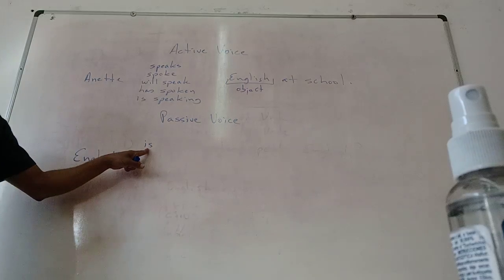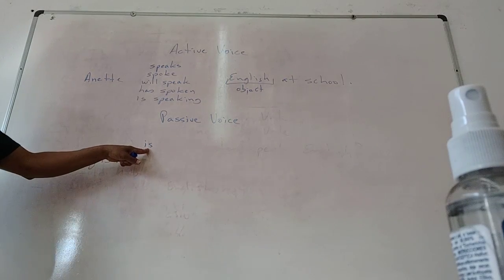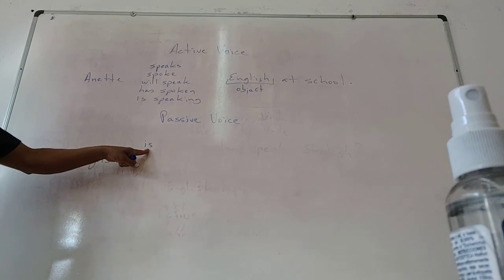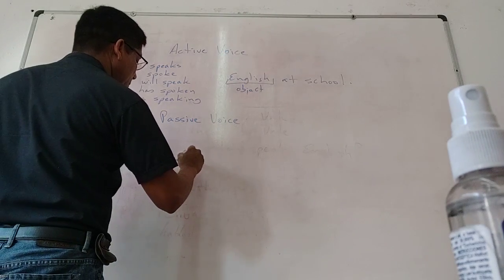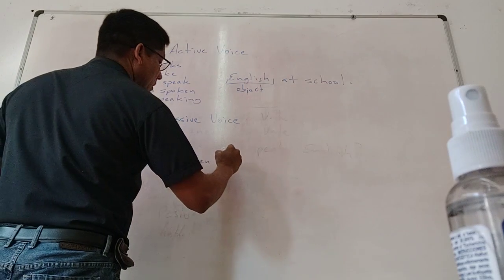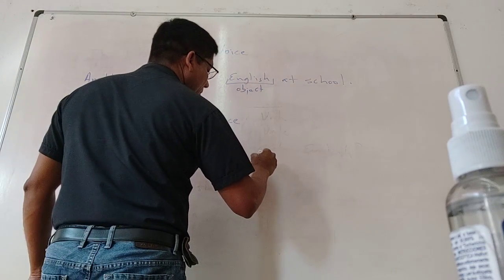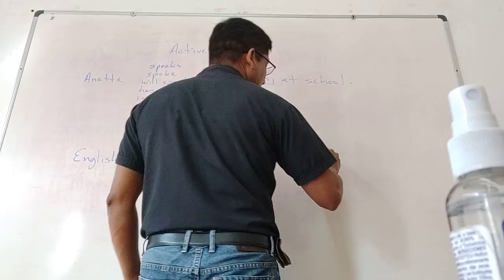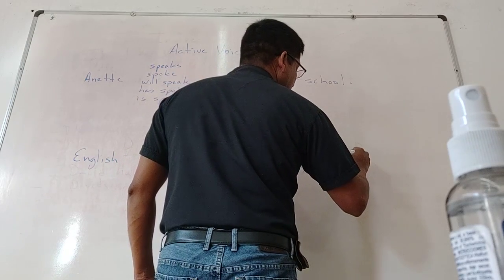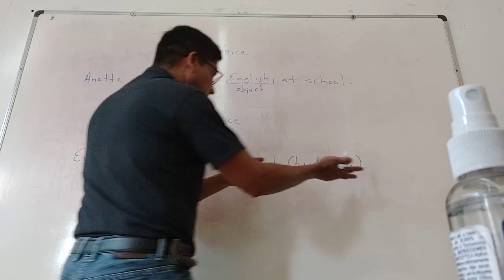So I need the verb to be. Obligatorily, I need the verb to be. El inglés es hablado. Okay? And that would be English is spoken at school. And if I want to mention the person that does the action, I will use the preposition by. By Annette. Which is not necessary.